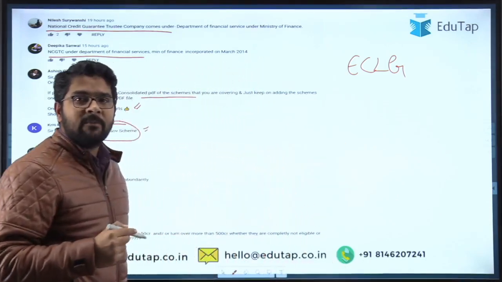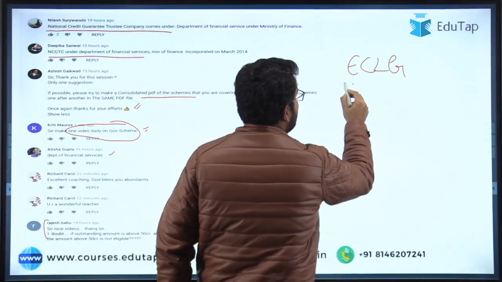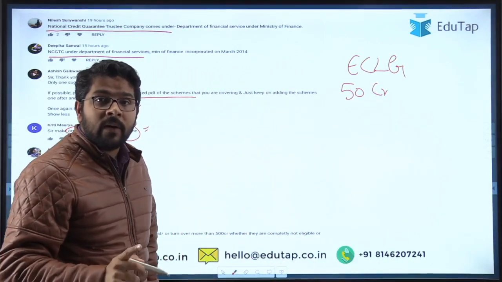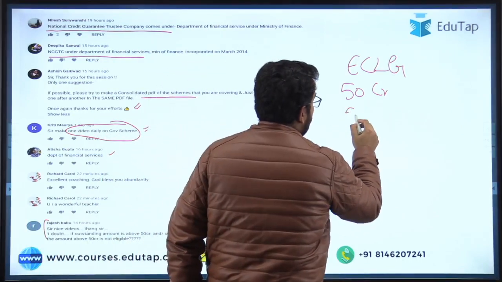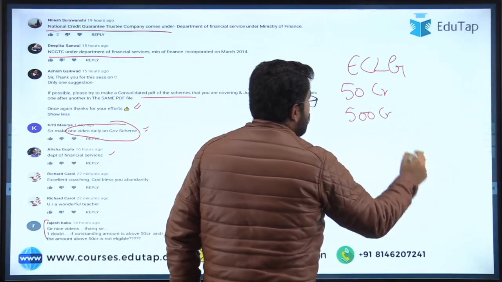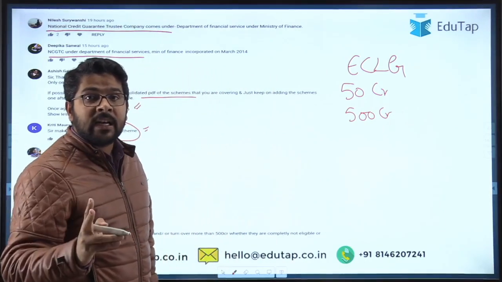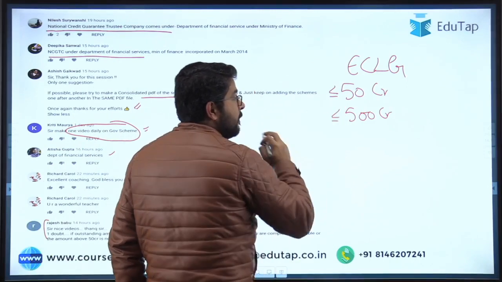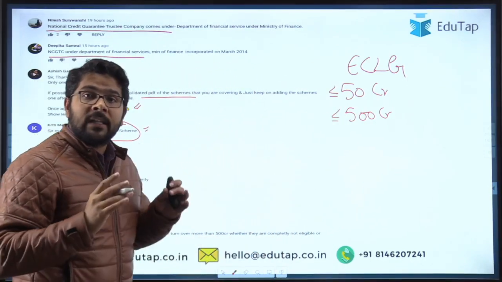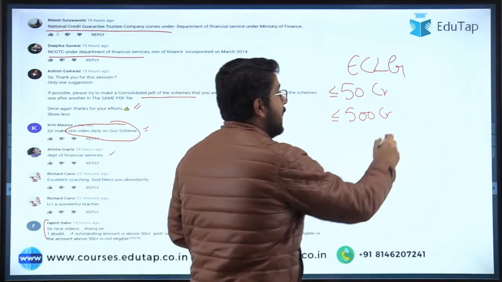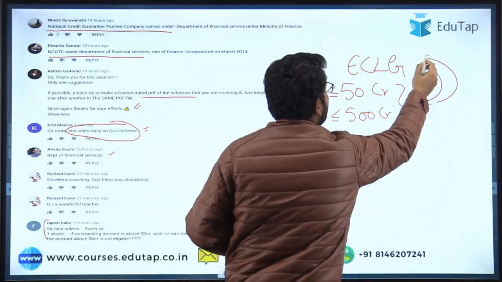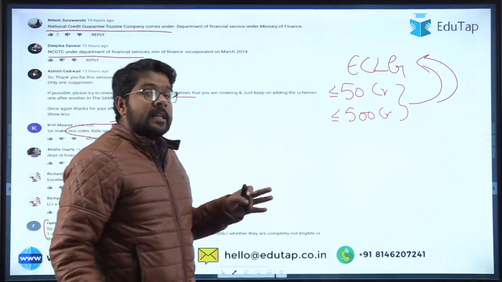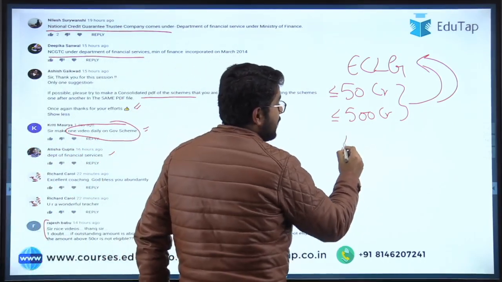So in that scheme, the eligibility says that if your loan outstanding is 50 crore and your turnover is maximum up to 500 crore, so only then, if you meet both the conditions, your loan outstanding is up to 50 crore or less and your turnover is 500 crore or less, only then will you be eligible to get the additional borrowing through this ECLG scheme.